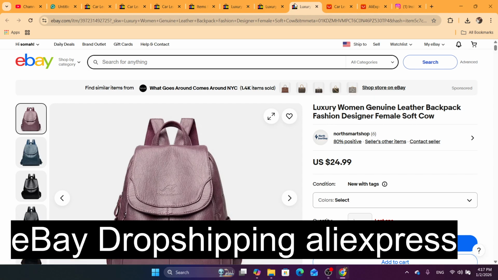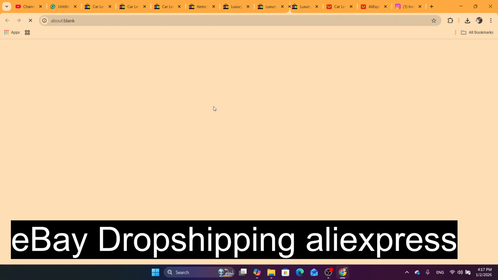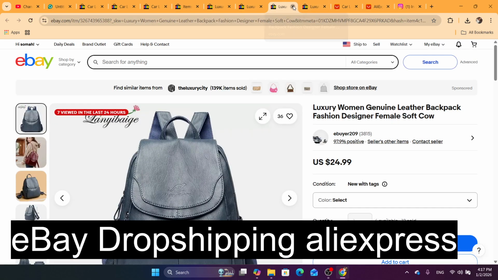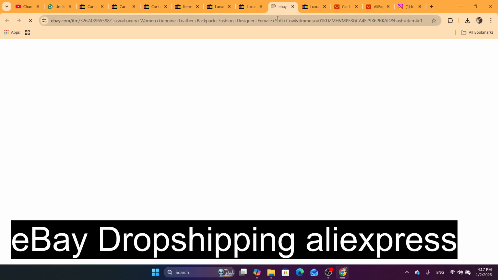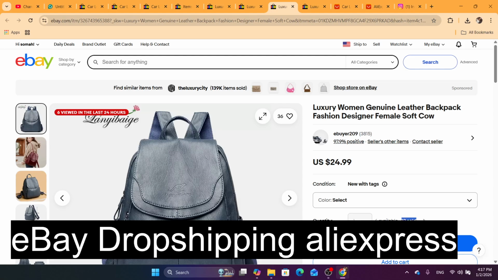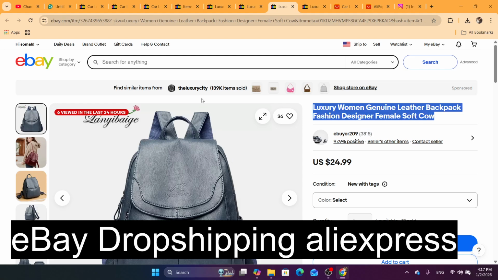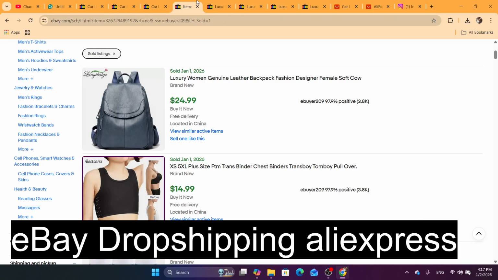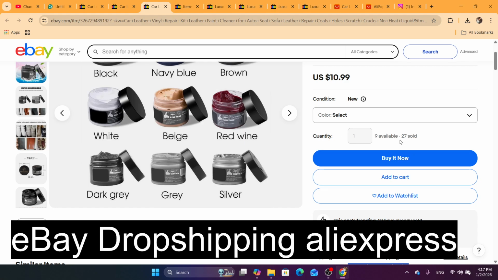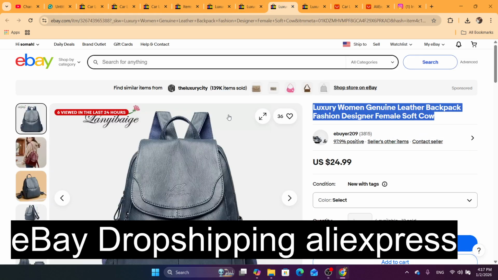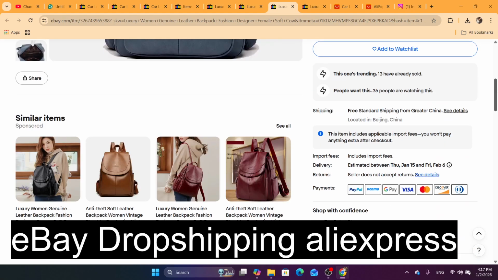Okay, so after you find a good product like this one, as you can see, it's the same product and the same store. It has been sold 13 times, which is above three sales, which is a very good sign. This product is getting sales. Now we have found the first one, which is this one. It's a winning product. It has 27. Also, we found this one on his own store, which is 13 sales.